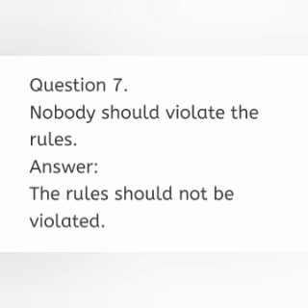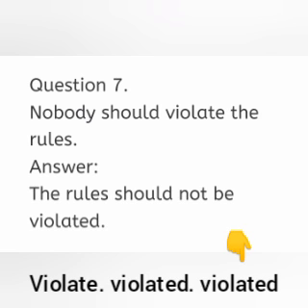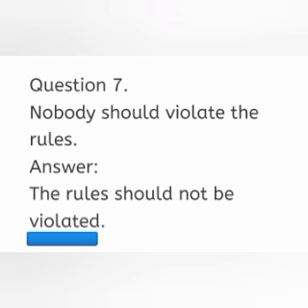Question number 7: Nobody should violate the rules. The first step, object to subject transformation: the rules. A modal auxiliary verb is used here, so we have to write the same modal auxiliary. On seeing the word nobody in the question, we can understand that it is a negative form, so we have to add the negative word not in the answer, and we have to write the base form of the auxiliary verb be here, and then we have to use the past participle form of the word violate, that is violated.